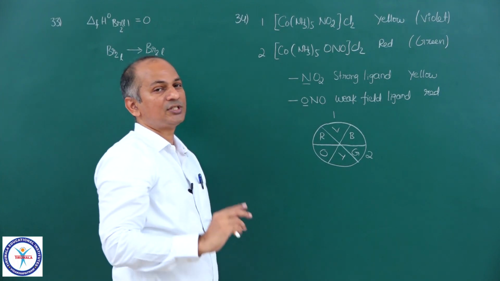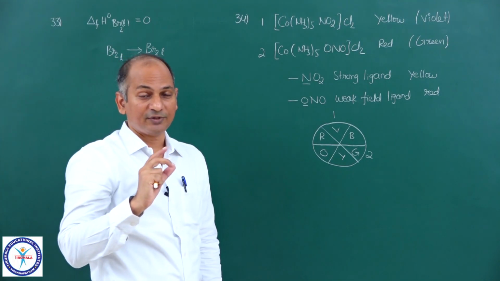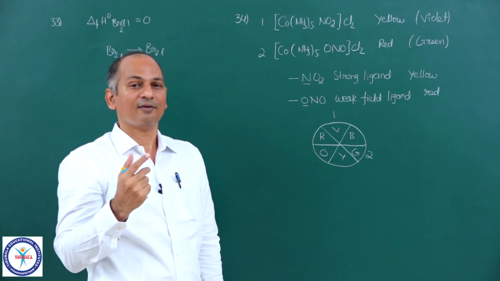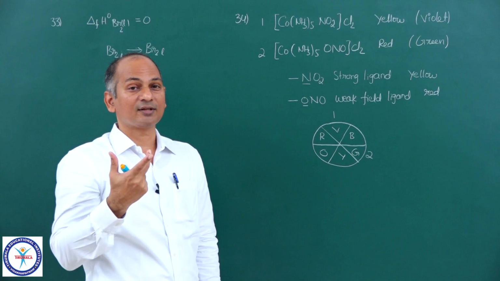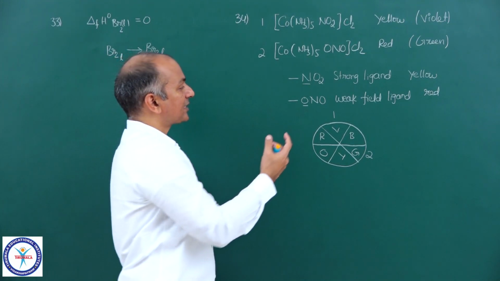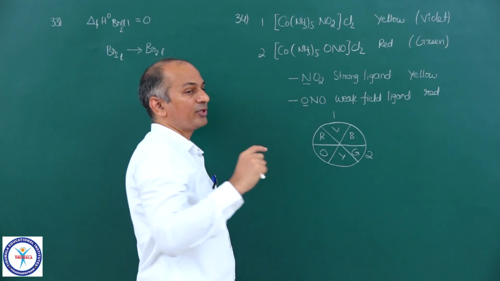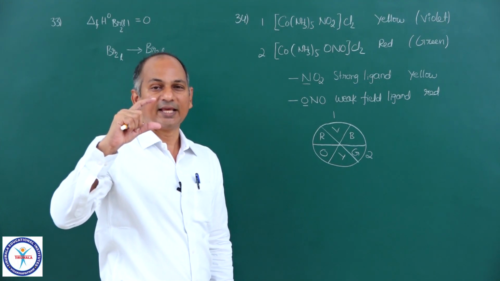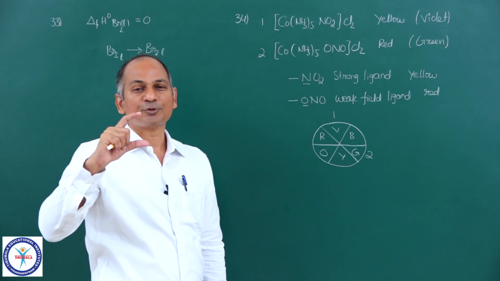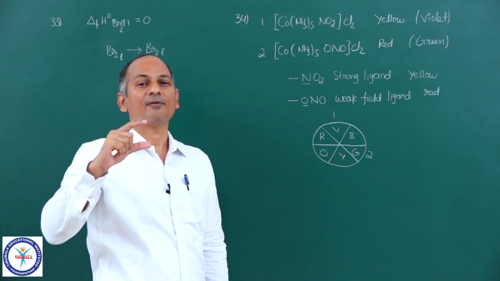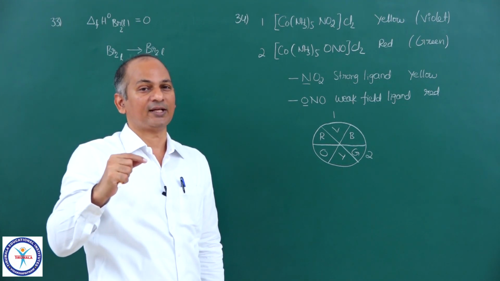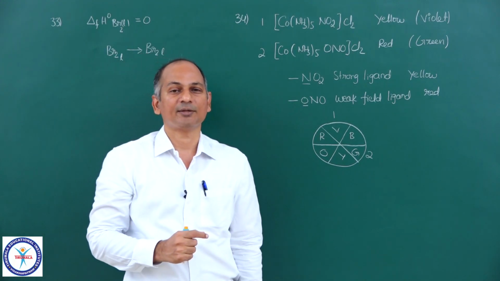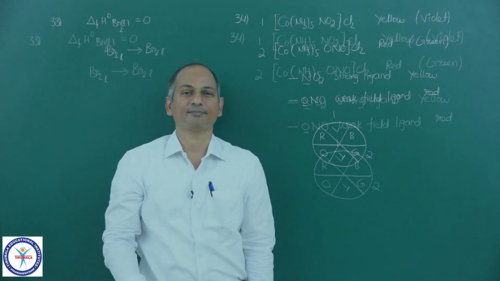And which wavelength, or which energy, is greater? Energy of violet is greater or green is greater? Violet is greater. And that is what we are expecting. It is a stronger field ligand, so the gap between t2g and eg orbitals is greater in that case. So it absorbs a color of higher energy, lower wavelength. So statement 2 is clearly explaining statement 1. So A is the correct answer.